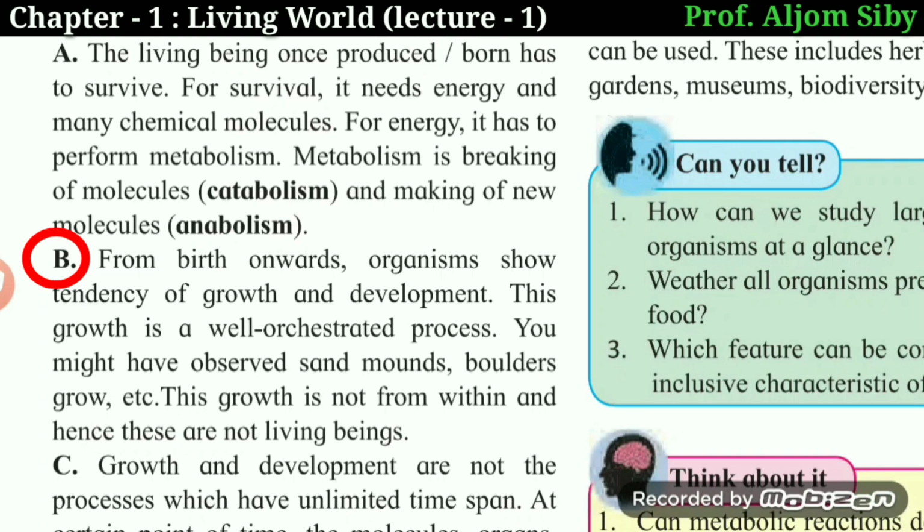And growth in living organisms, they have said in the textbook, is a well orchestrated process. Now what do you mean by that? Now children, when you learn about reproduction, in case of higher organisms, we exhibit sexual mode of reproduction. During sexual reproduction, there is fusion between the male gamete and a female gamete, resulting in the formation of a zygote. A zygote is a single cell that is produced as a result of the fusion of male and female gamete.